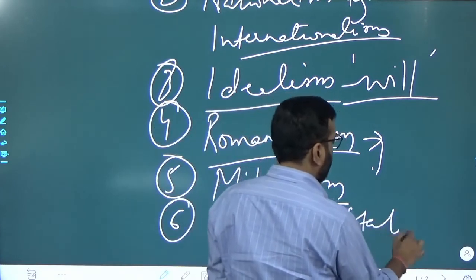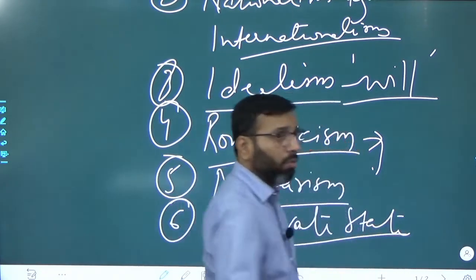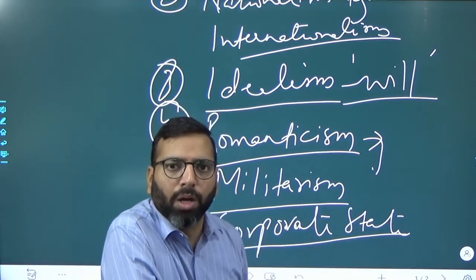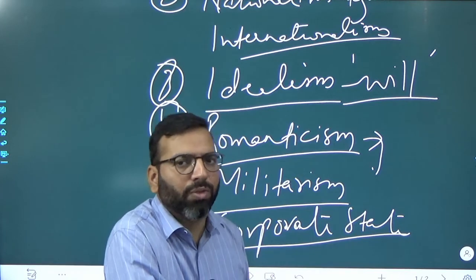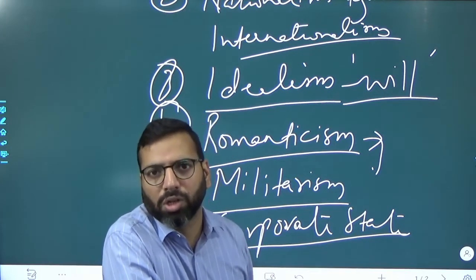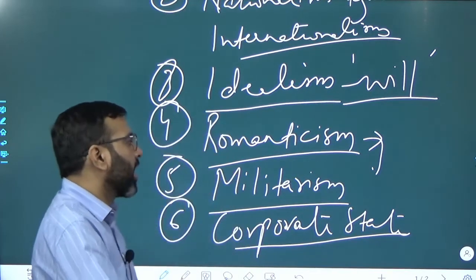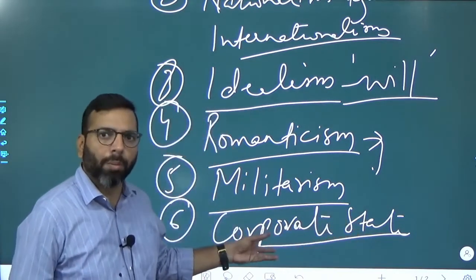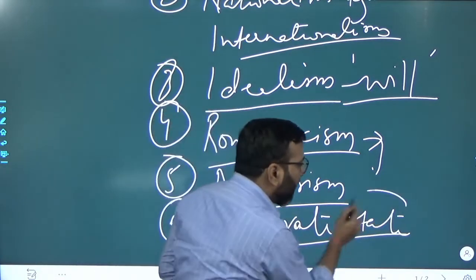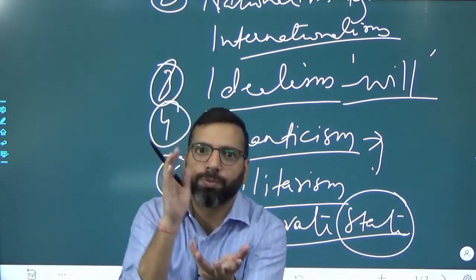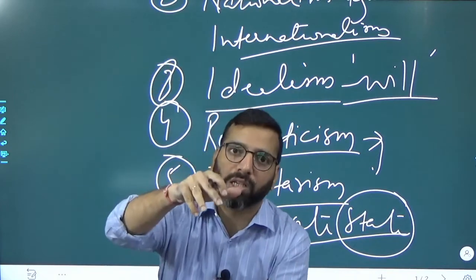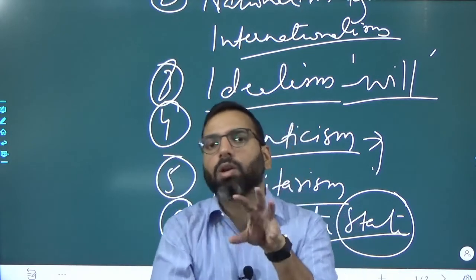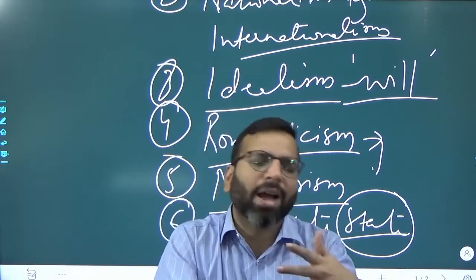Corporate state is one of the most characteristic or important features of this fascist state, and here it differs with this national socialism of Hitler also. So what is a corporate state? Since it is a state, we are talking about a political unit, corporate is more economic. So just think of a state or political system which is based on the economic system or has an economic base. To make it more clear, just think of a state system, a kind of democratic system.